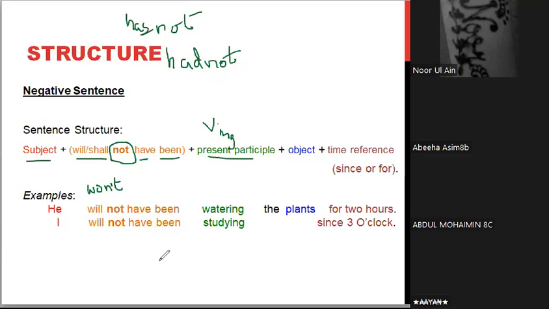ठीक हो गया? Let's look at the same example that we did for the affirmative sentence. He will not have been watering the plants for 2 hours. I will not have been studying since 3 o'clock.